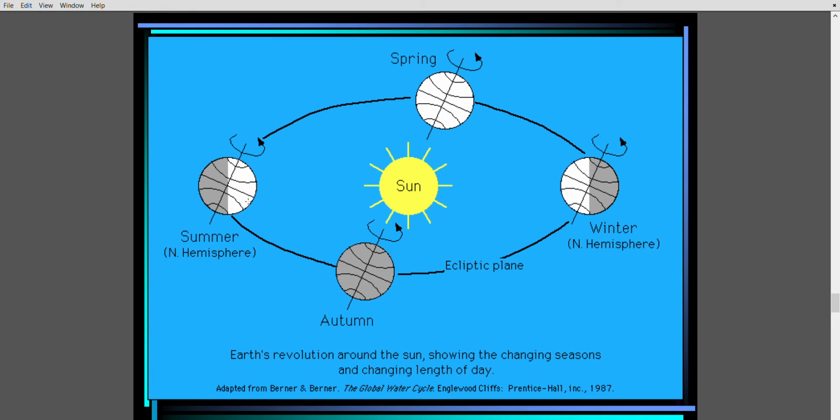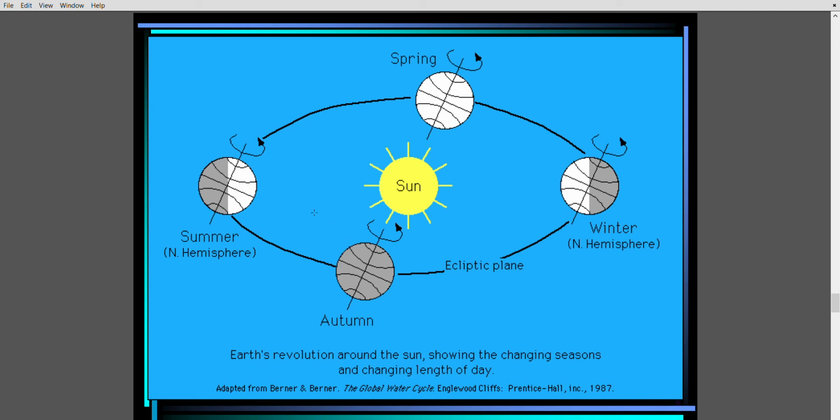When we understand the cycle of seasons, we generally mention Northern Hemisphere because there are more continents in the Northern Hemisphere. I remember it with the formula called SAWS, S-A-W-S. So in Northern Hemisphere, it is summer here, autumn here, winter here, and spring here.